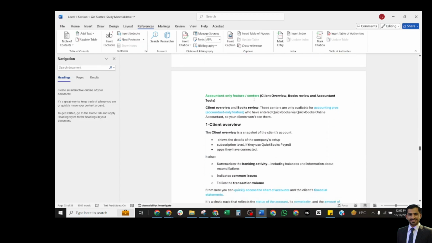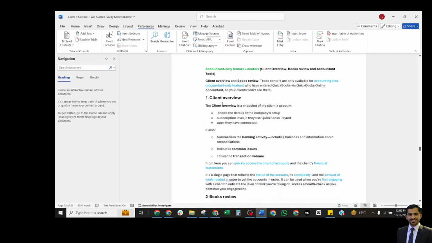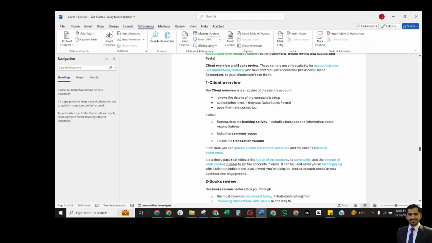Accountant-only features center. These are only in QuickBooks Accountant Pro. You can say that these features are only available in an accountant version, but not available in a normal business version. So: clients overview, books review, and the accountant tools. These are the three which are available here. These centers are only available for accounting pro; accountant-only features are entered via QuickBooks Online Accountant, so your clients would not see them. So this is the main difference.